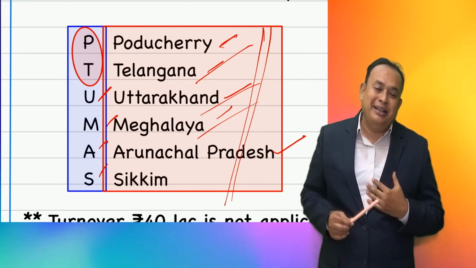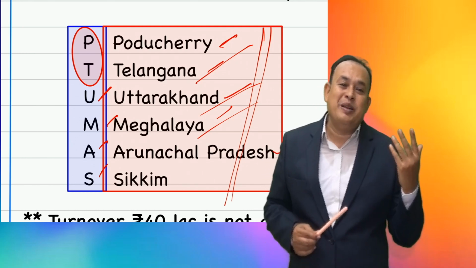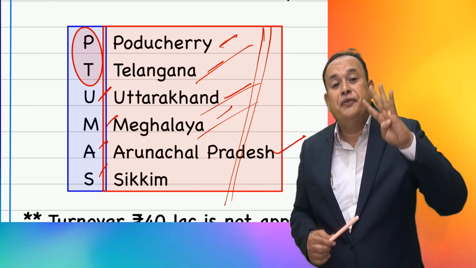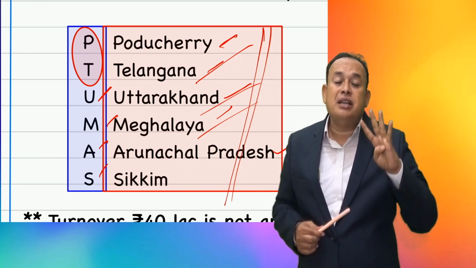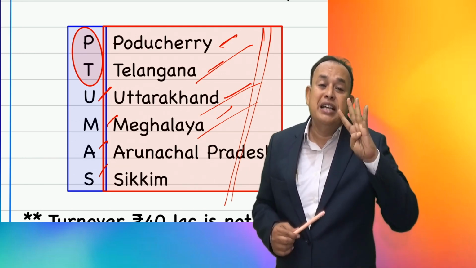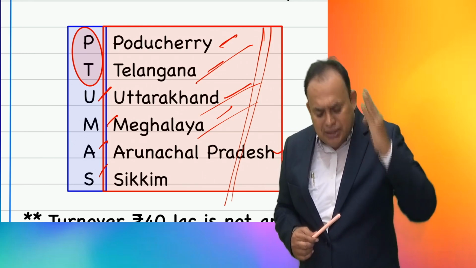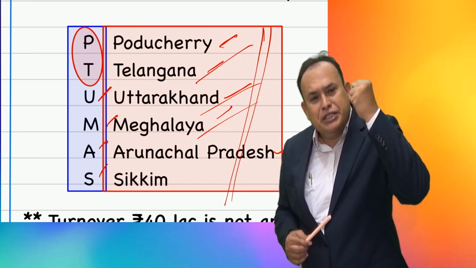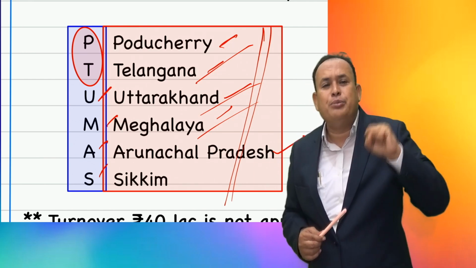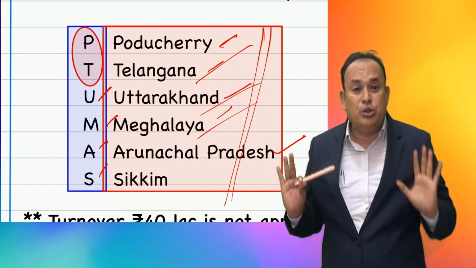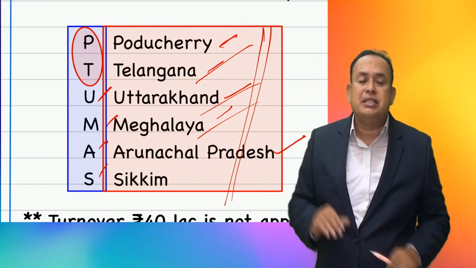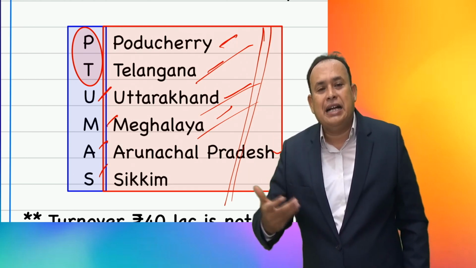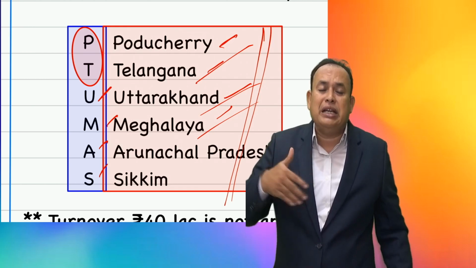Then for you, my dear sir, threshold limit has been revised for registration: 40 lakhs. If in a financial year such a supplier of taxable goods exceeds 40 lakhs, then only go for registration. Aggregate turnover includes taxable as well as exempted supply of goods, but I am supplying the goods only. In that case, my turnover limit in that financial year is 40 lakhs. If it exceeds 40 lakhs, then only I can go for registration.